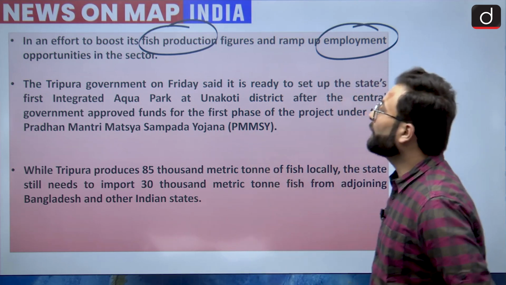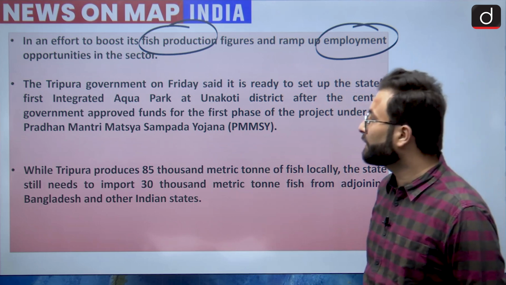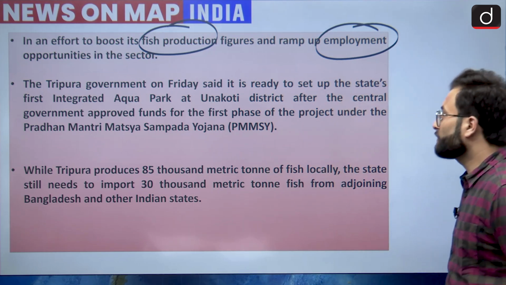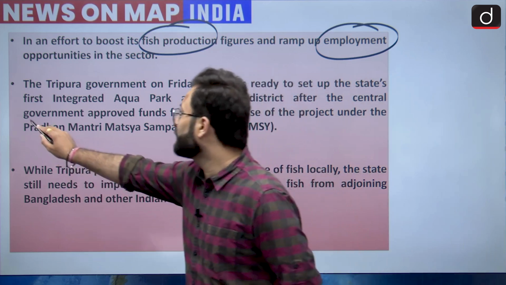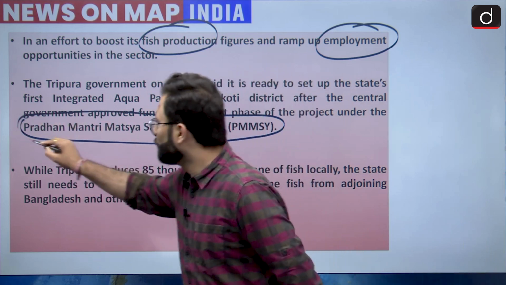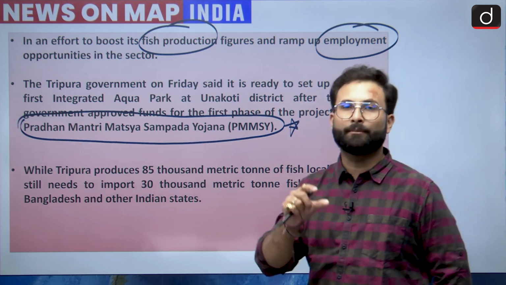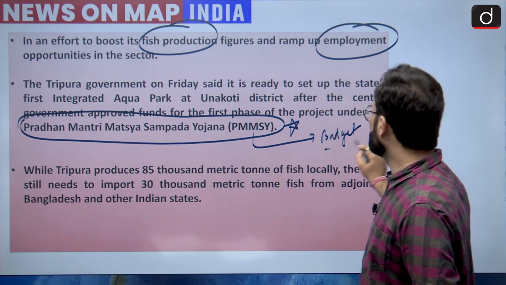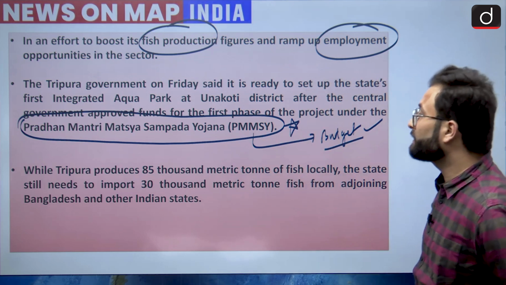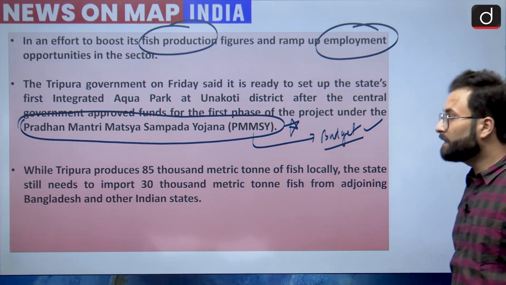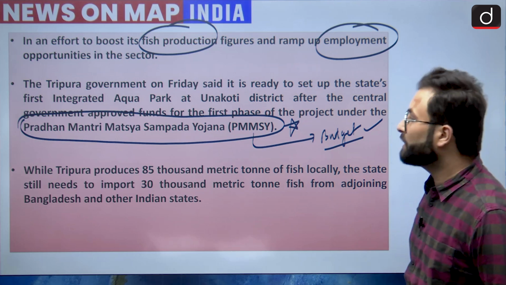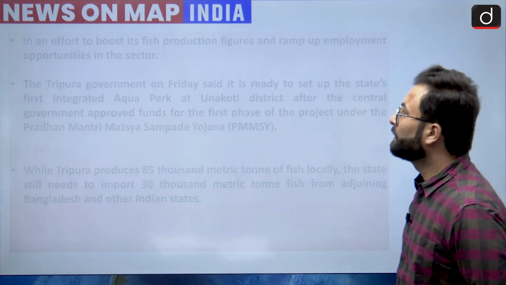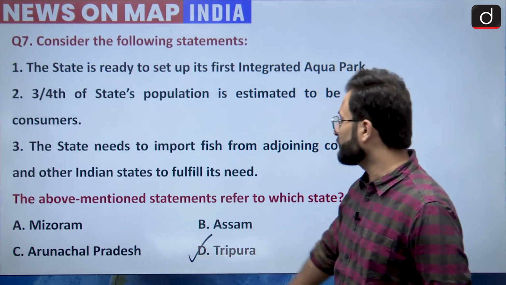Okay, the Tripura government on Friday said it is ready to set up the state's first integrated aqua park at Unakoti district after the central government approved funds for the first phase of the project, which is developed under Pradhan Mantri Matsya Sampada Yojana. Now I would like you to keep a tab on this particular Yojana or go and make a note of it, because this Yojana was also being talked about in the budget. Okay, so that is why this becomes important. While Tripura produced 85,000 metric tons of fish locally, the state still needs to import 30,000 metric ton fish from the adjoining Bangladesh and other Indian states. So that is why now they are going for their own integrated aqua park. Okay, so option D would be your right answer, that is Tripura.